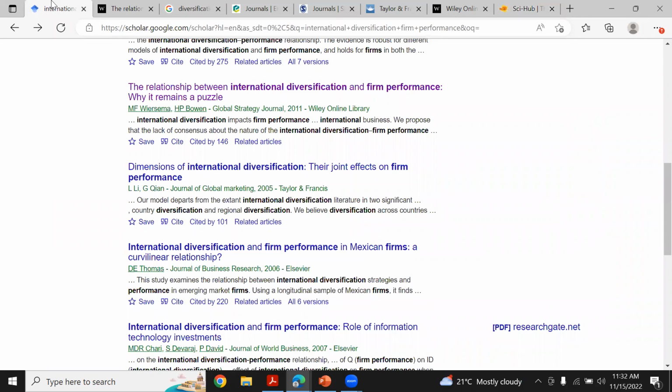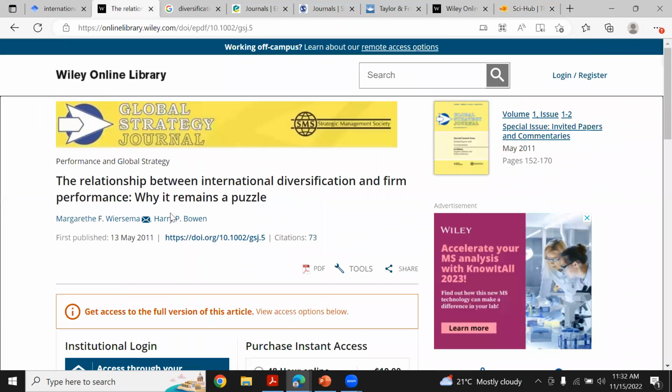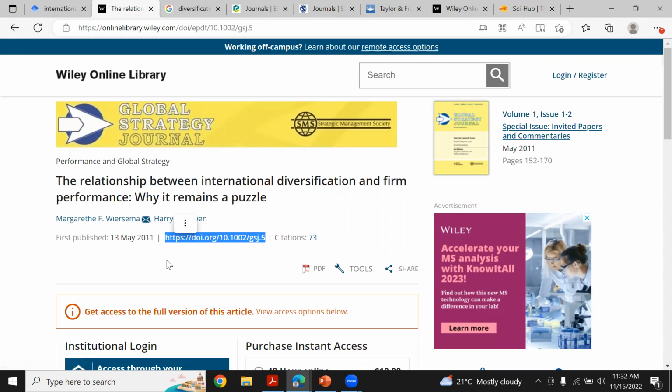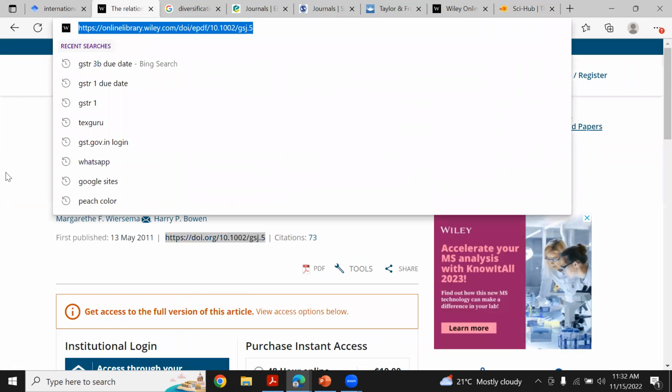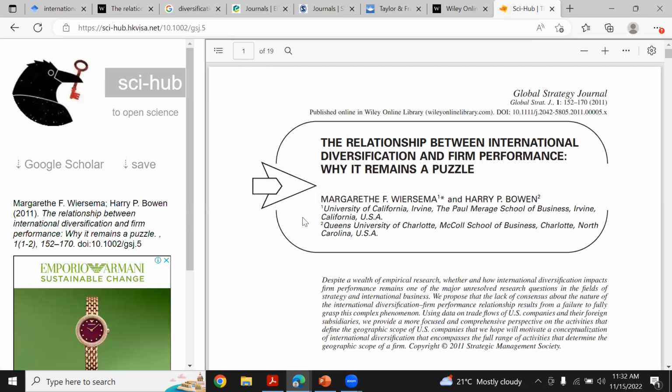What you need is, either you can copy this link where you are unable to download, or this particular DOI link will be readily available. Whether the paper opens or not, you will get this DOI link, or the link from where you are unable to open. You just have to copy that and paste it on Sky Hub. You will get your paper available.